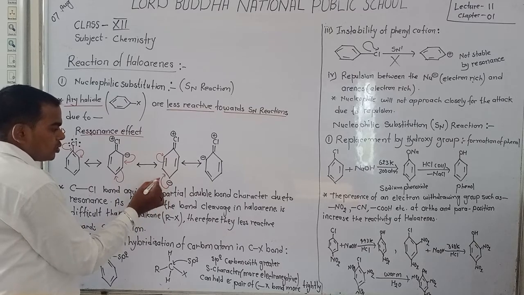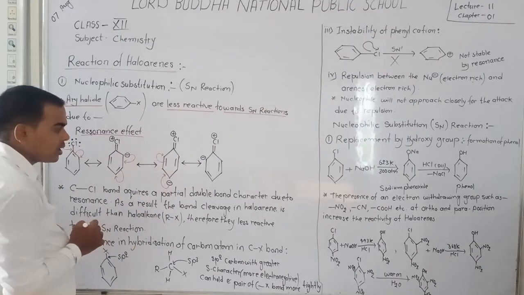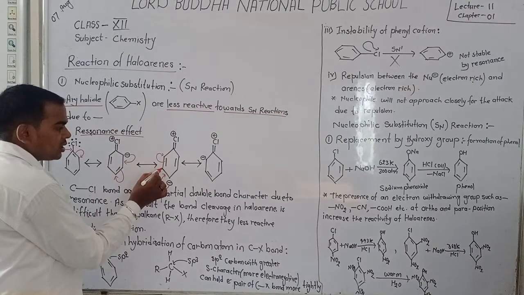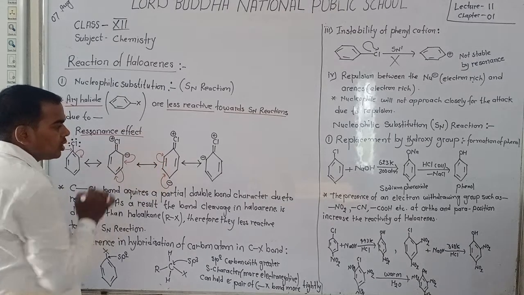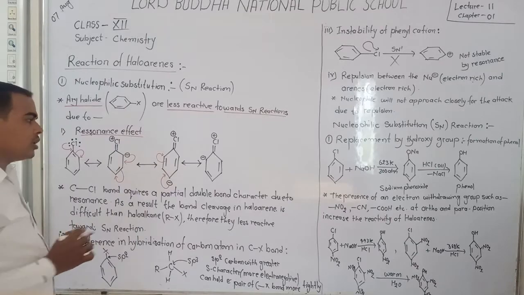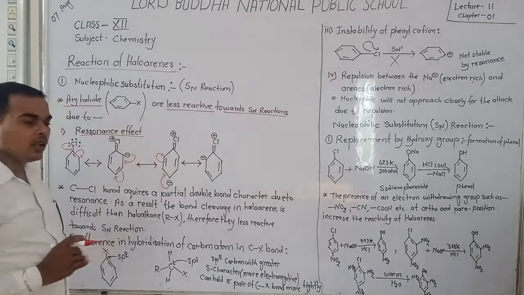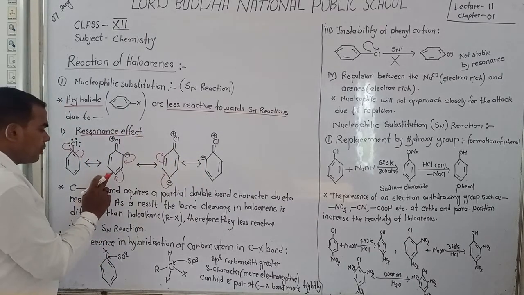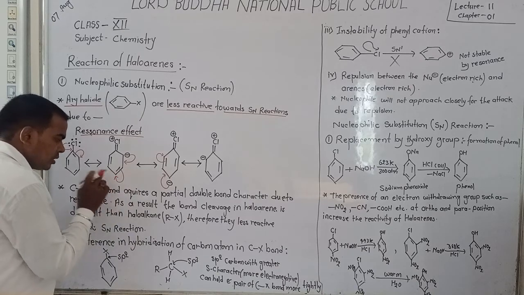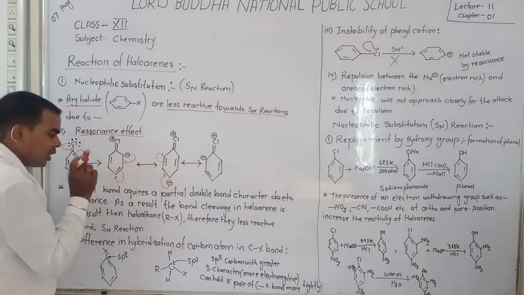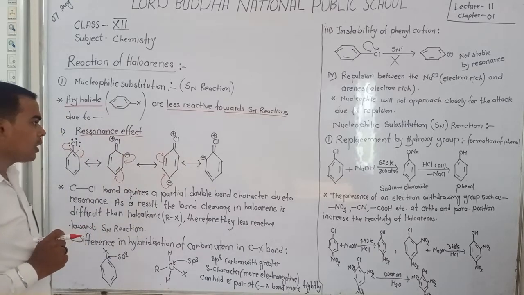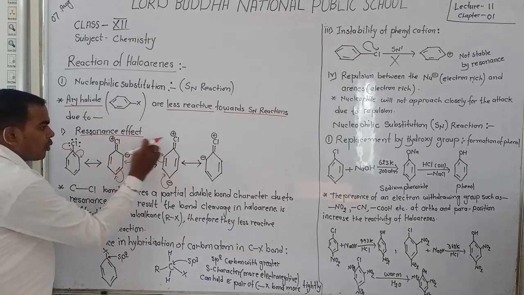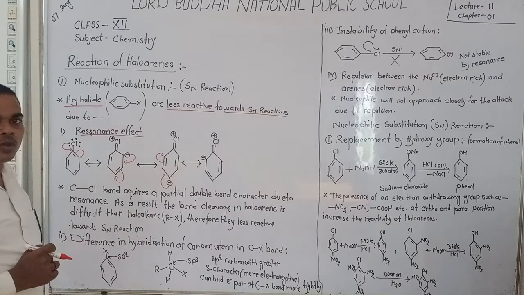Again the electrons rotate to the next carbon. You observe that in all these examples, first resonance, second resonance and third resonance, these are the resonance structures, and chlorine acquires a multiple bond, a double bond.